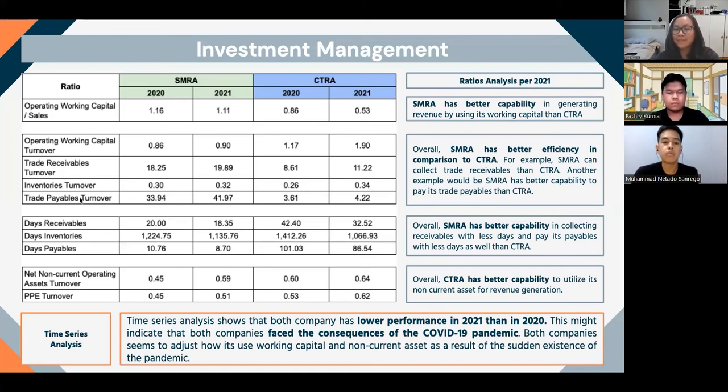And next, we are going to focus on the time series analysis. So from time series analysis, we can see that both companies actually have lower performance in 2021 than in 2020. We believe that the reason why this happened is because both companies previously faced the consequences of the COVID-19 pandemic. We believe that both companies need to adjust how they use their working capital and also non-current asset as a result of the sudden existence of the pandemic in the year of 2020.